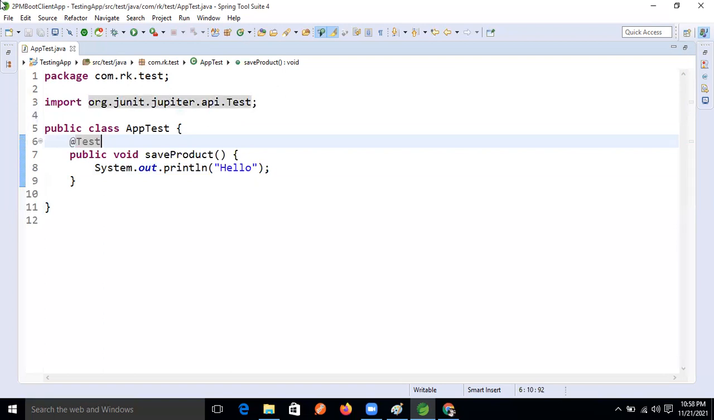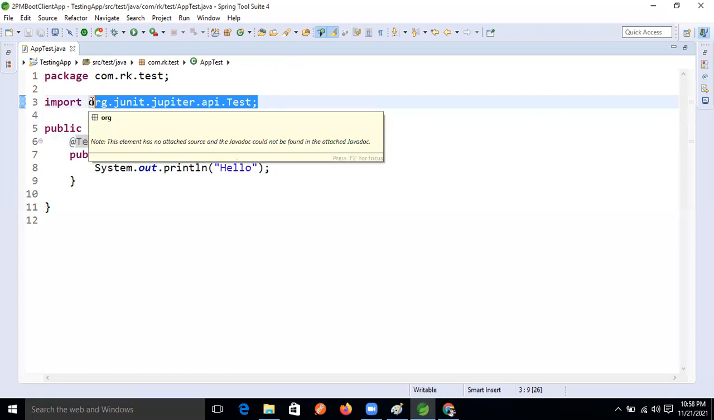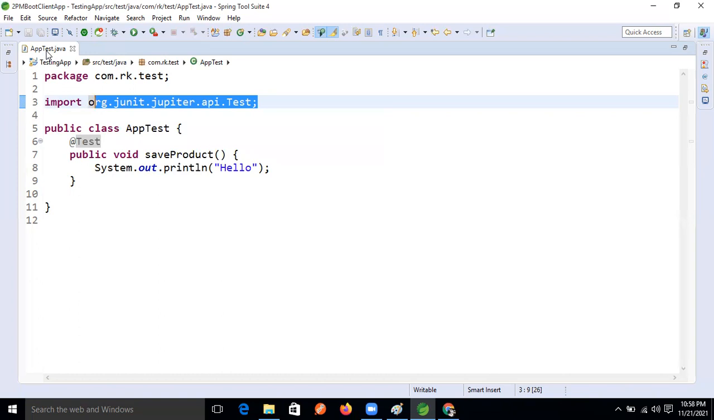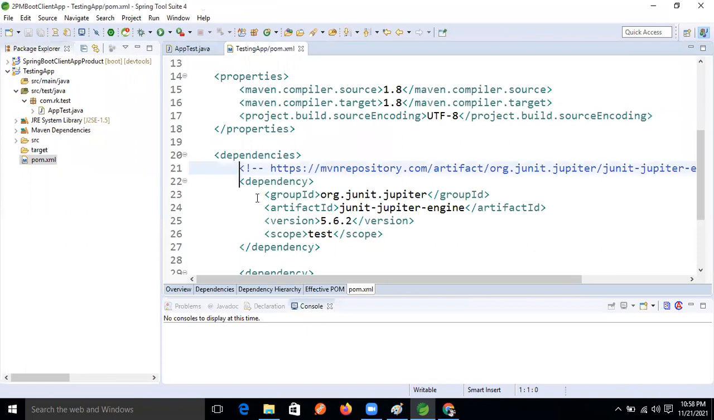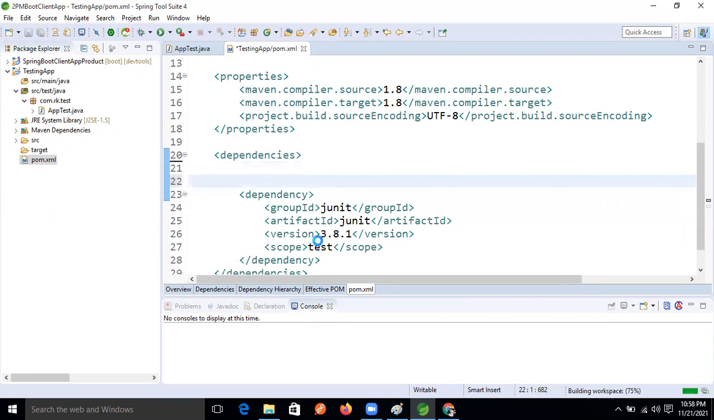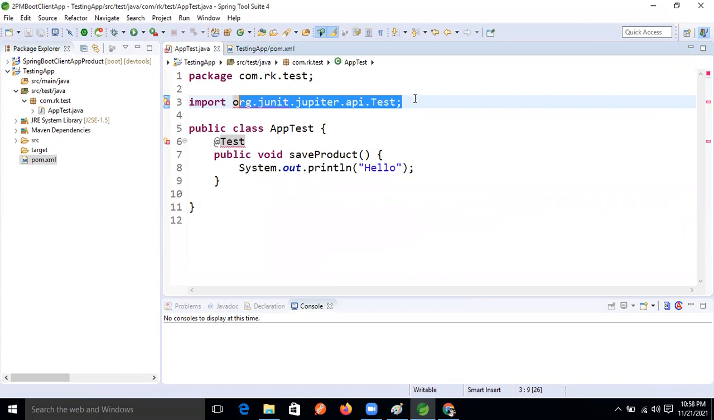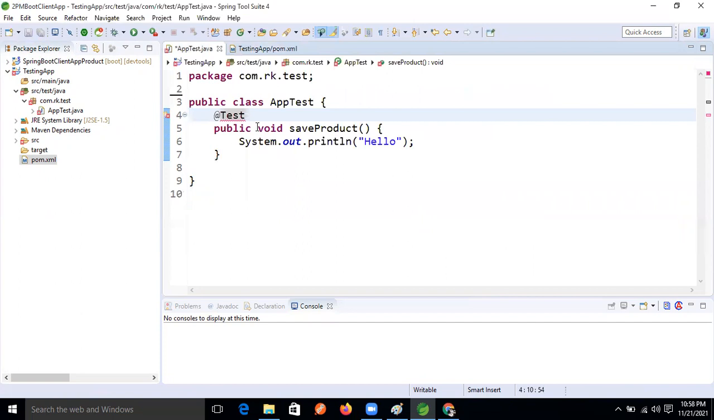See, this Jupiter engine is working, right? Jupiter engine is nothing but which version of JUnit, guys? JUnit 5. Okay, one minute, one more thing I want to show. I'm removing this dependency here, Control X, and then removing the import statement with Control Shift O.